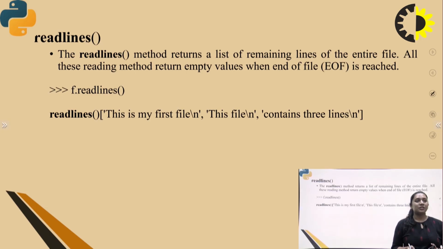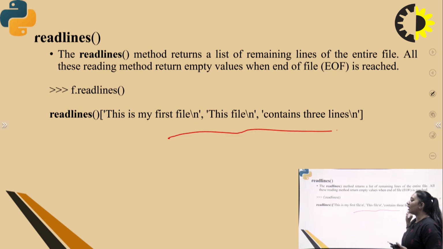The readlines function is used for reading the entire file. With this method, reading returns an empty value when the end of the file is reached. So the syntax is f.readlines, which means file.readlines. The readlines function can read the whole content that is present in the file, right?